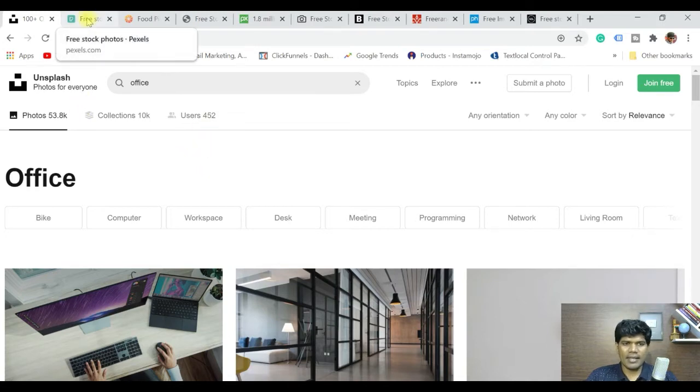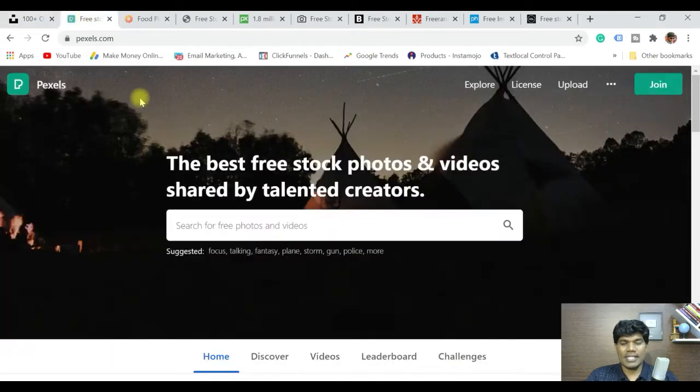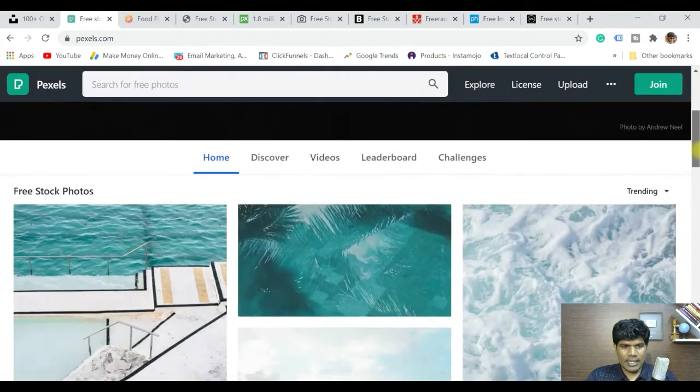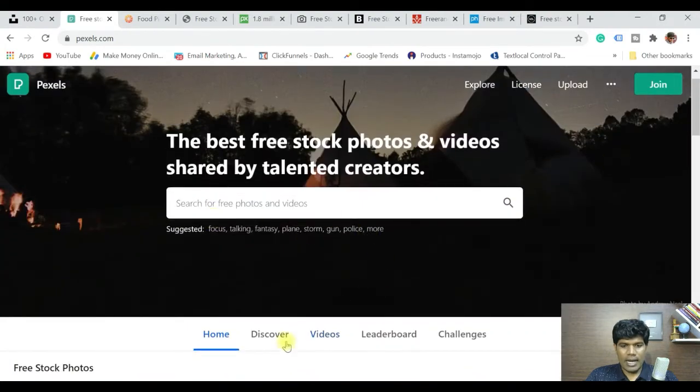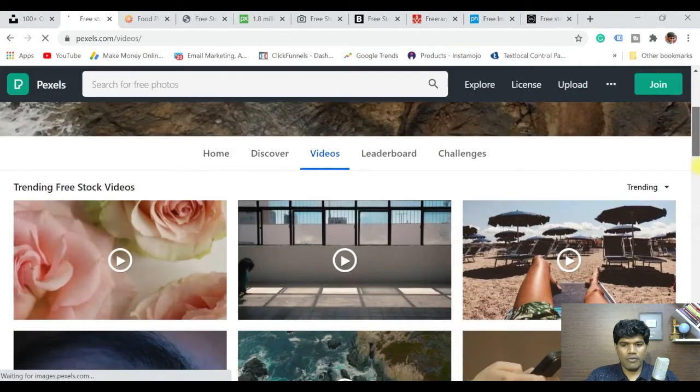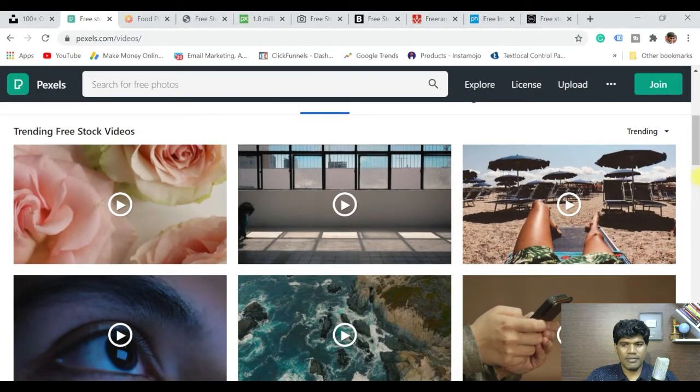The next thing in my list is Pexels. This is another website from where you can get free images and also free video clips. This is what it says: the best free stock photos and videos shared by talented creators. This is also free. Certainly you can see there are a lot of images. You can just search here, and they also have videos too. Say I'm looking for some videos, you can certainly take the video clips from here.